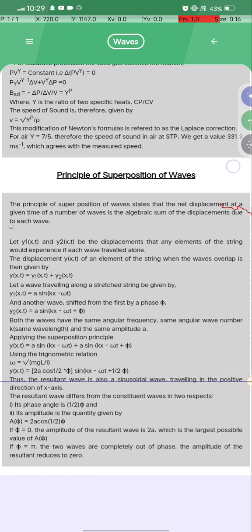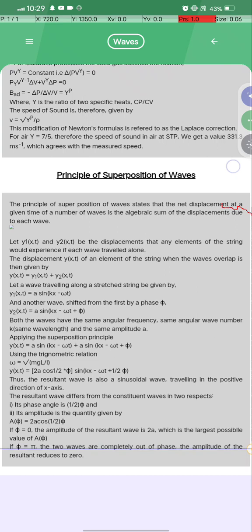Thus the resultant wave is also a sinusoidal wave, traveling in the positive direction of the x axis. The resultant wave differs from the constituent waves in two respects. Its phase angle is half phi, and the amplitude is the quantity given by A(phi), which is equal to 2a cos half phi. If phi is equal to 0, the amplitude of the resultant wave is 2a, which is the largest possible value of A(phi).